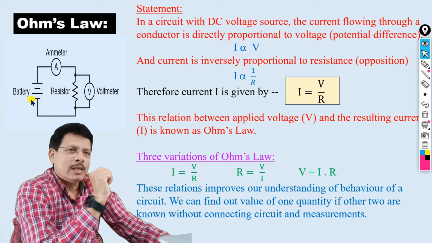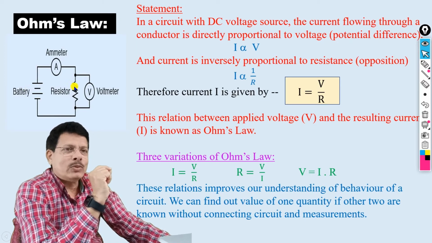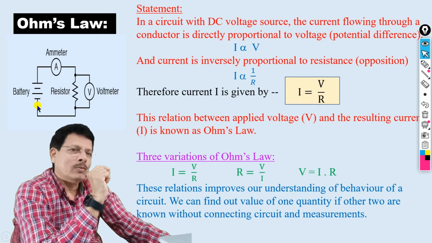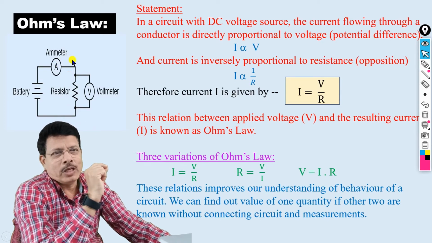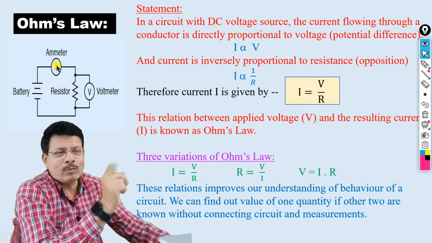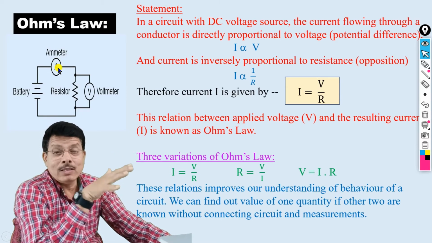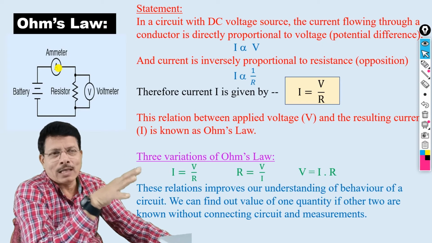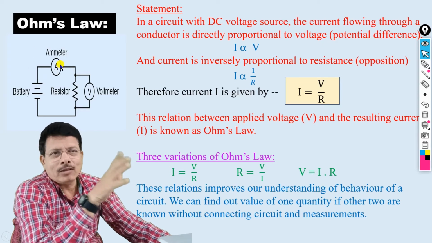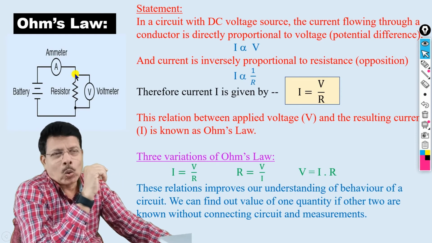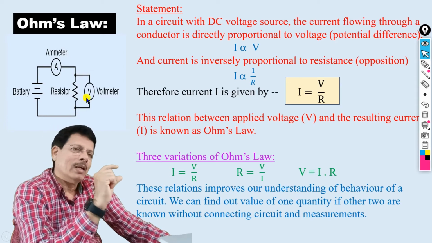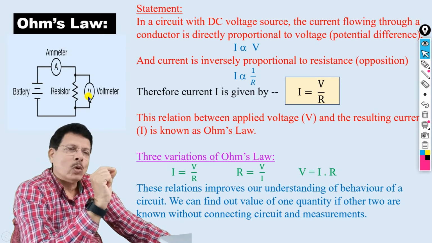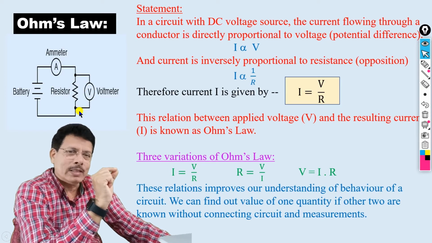This is the battery, and then because of this external source, this is a conductor having certain resistance, and electron will flow from the negative terminal to the positive terminal. That sets up the current, and current is measured by an ammeter. So there is a meter having pointer that is connected in the path in series to record the current. अगर करंट जाता है हाँ या नहीं और जाता है तो कितना जाता है ये मीटर दिखाएगा. और ये रजिस्टर के अक्रॉस इस बैटरी की वजह से कितना वोल्टेज डिफरेंस आ रहा है तो वो मेजर करने के लिए यहाँ हमें वोल्ट मीटर कनेक्ट किया अक्रॉस द रजिस्टर.